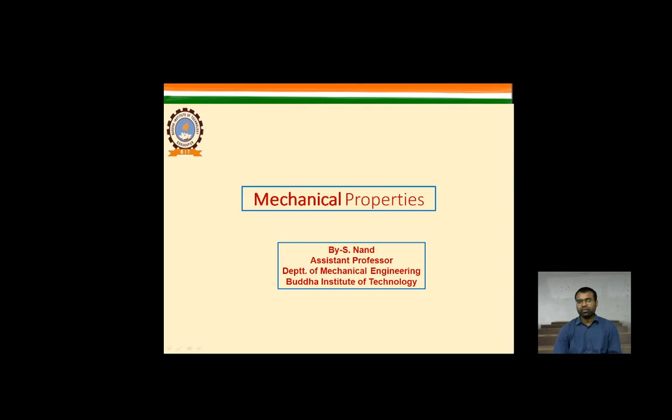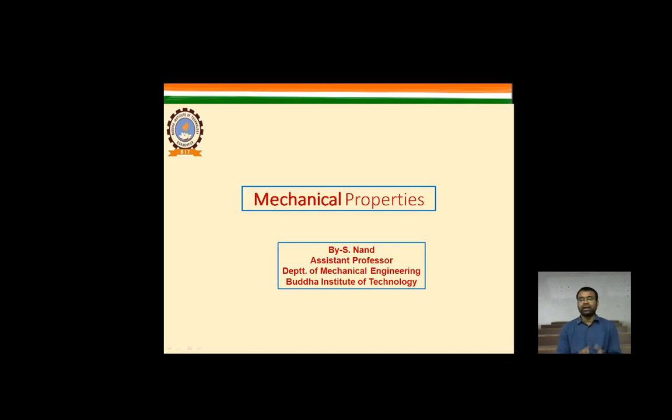It is required because we have discussed lots of crystal structures, and we need to correlate these properties with them. That is why I am taking this lecture.